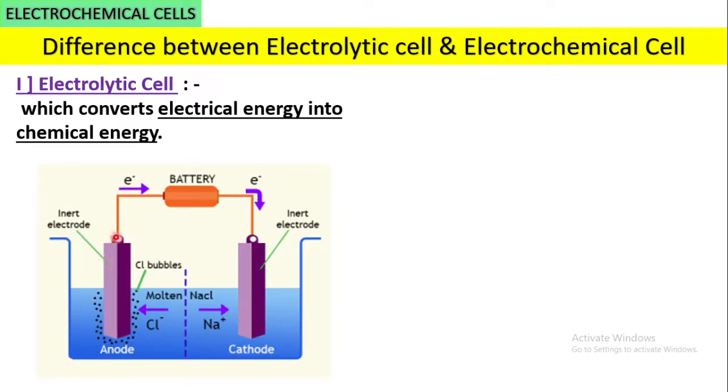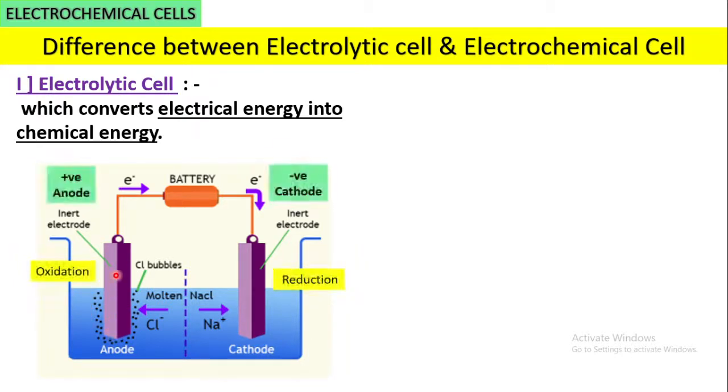Here, look, this is the electrode and this is the solution of NaCl. When we apply electricity or a battery, the left hand electrode becomes positive and the right hand electrode becomes negative. The left hand electrode is called the anode and the right hand electrode is called the cathode. On the anode, which process is taking place?